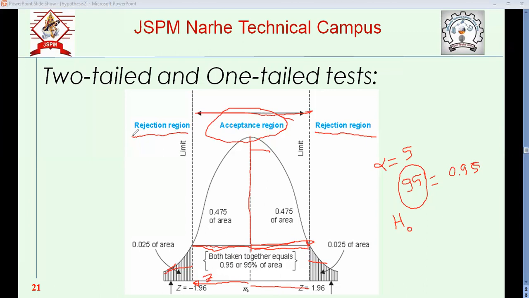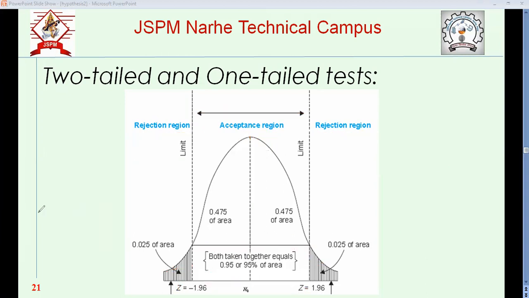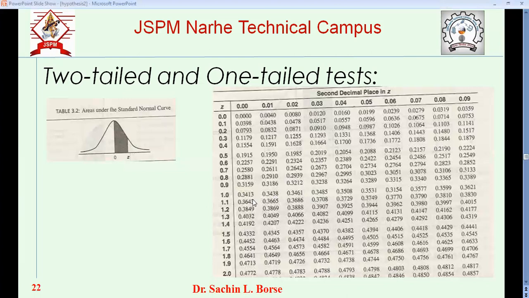Okay, so this curve. Now how do we find the value of Z? There is a table for the standard normal curve. You can see this. So how do we find this Z?